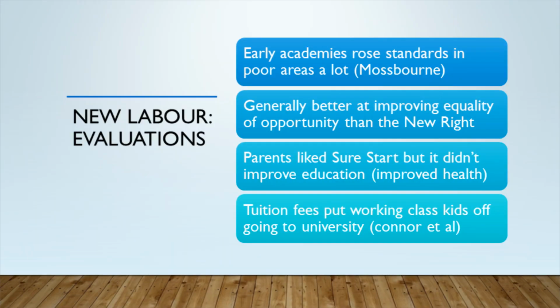New Labour's policies were generally better at improving equality of opportunity than the New Right. However, tuition fees put working-class kids off going to university.